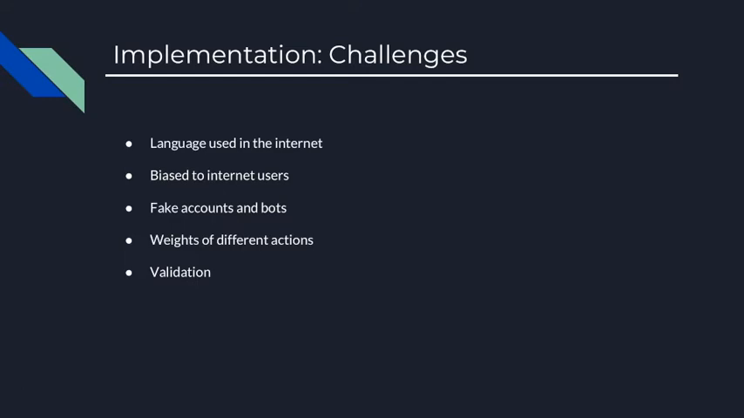Different actions should also be given different weights. For instance, an opinion expressed by a journalist should have a bigger impact on the model than a retweet by an anonymous user. And finally, sometimes it is hard to validate the results of such models. For instance, we may have to wait till after the election to see how good our model performed, which may be too late in most cases.